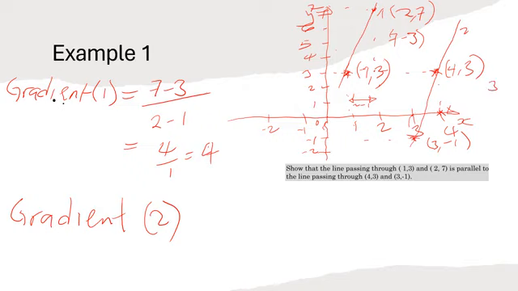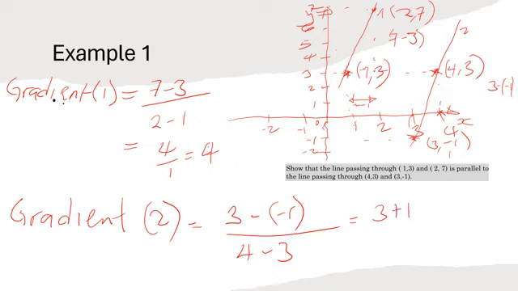Change in y will be 3 minus negative 1, divided by change in x, which is between 4 and 3, so 4 minus 3. That is 3 plus 1 over 4 minus 3, which is 4 over 1, equal to 4.